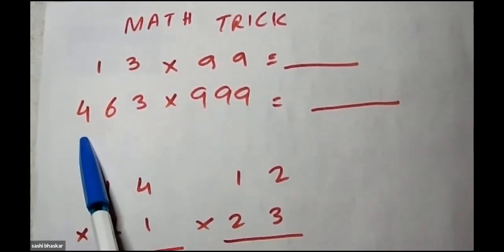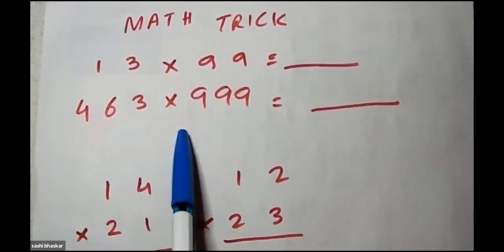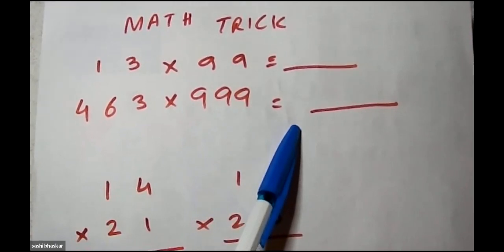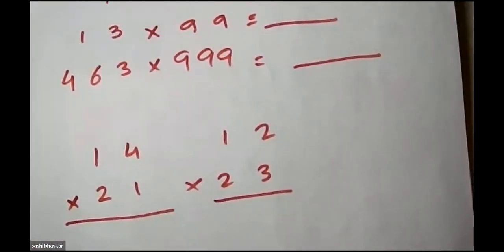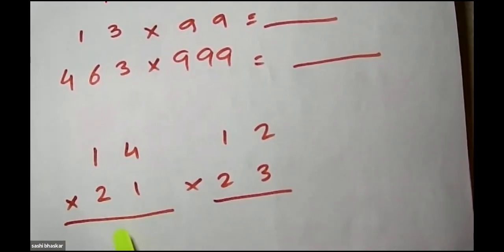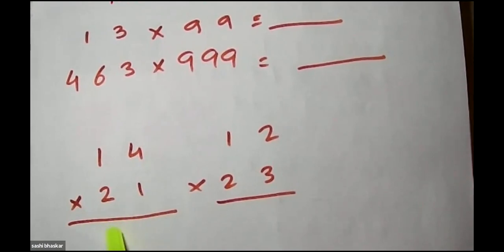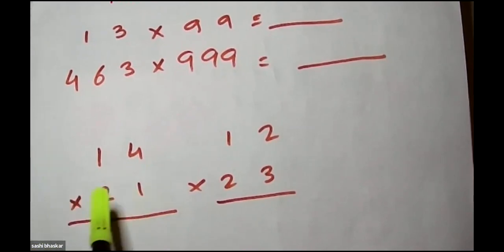The same goes for a 3-digit number multiplied by 999. I will teach you that. You can multiply without using your pen. You will just give the answer. So the answer for the first one I can give you is 274. I have not used the pen.